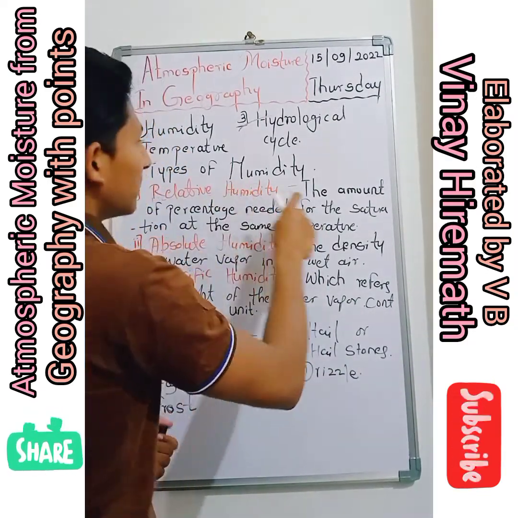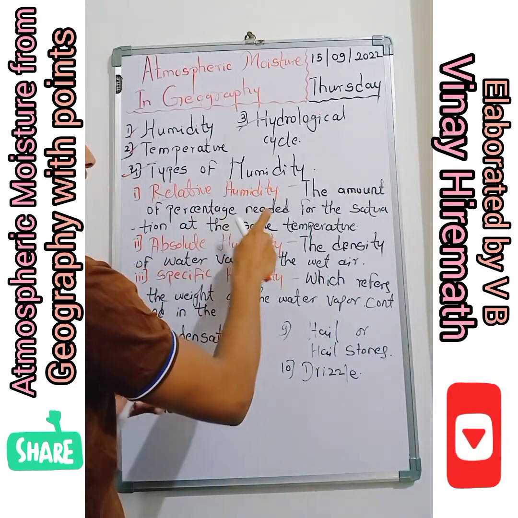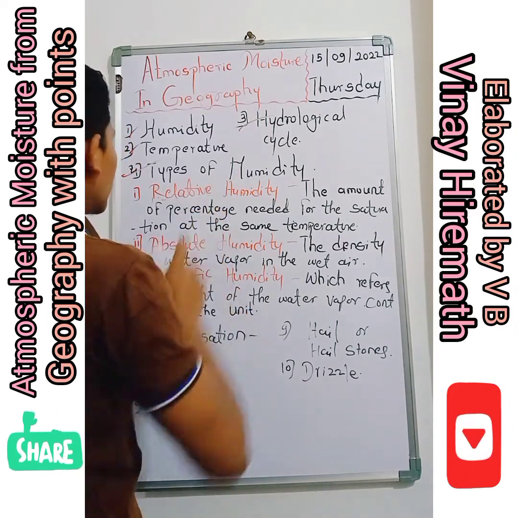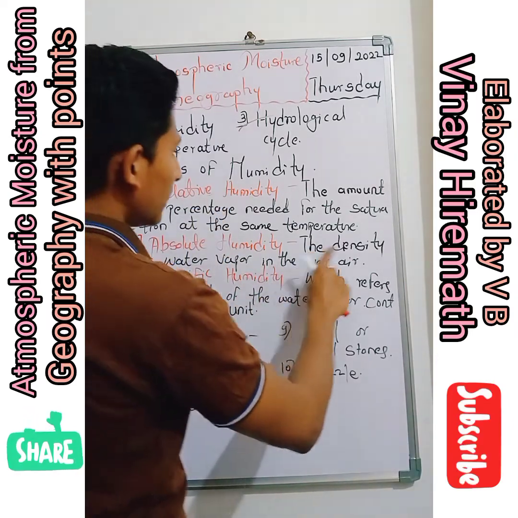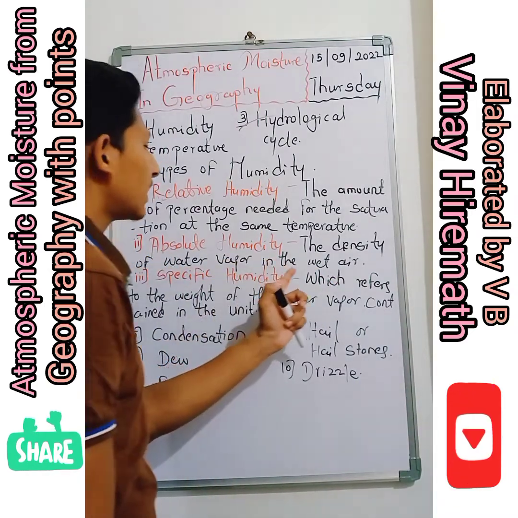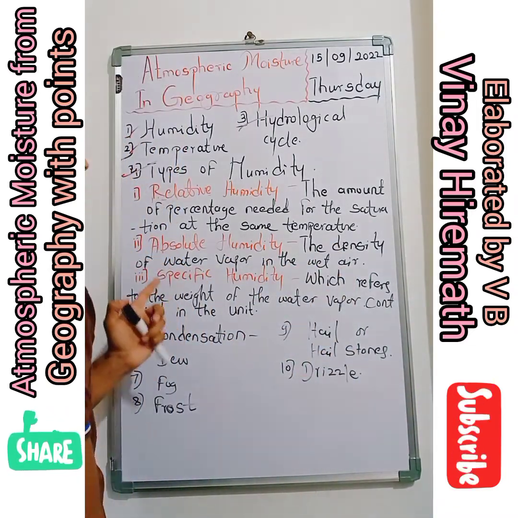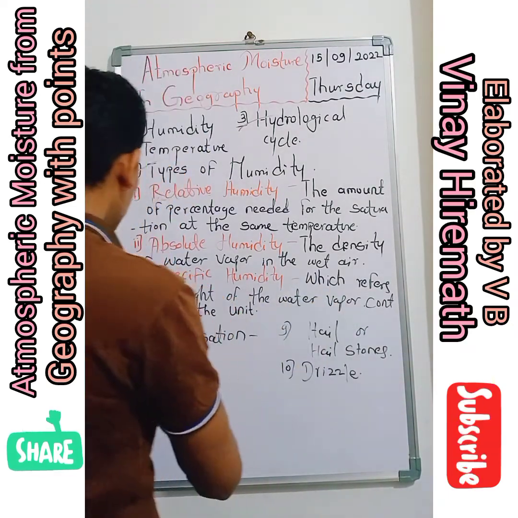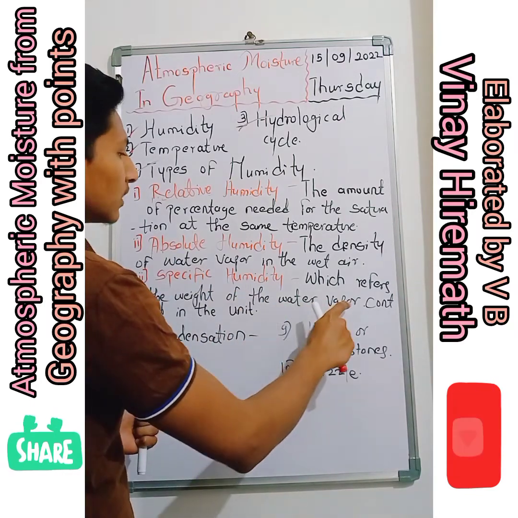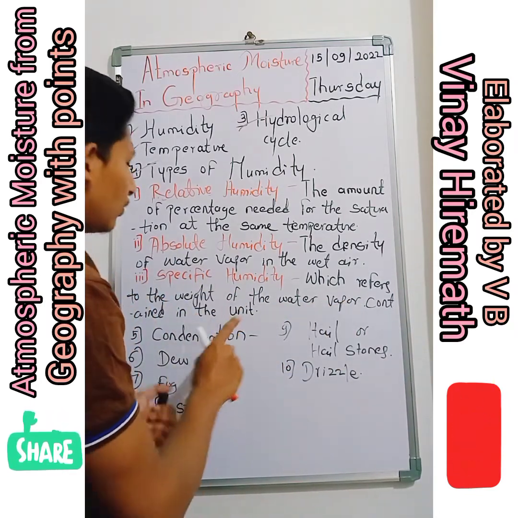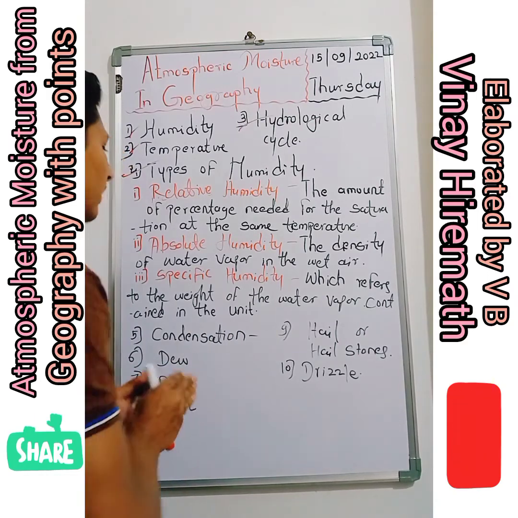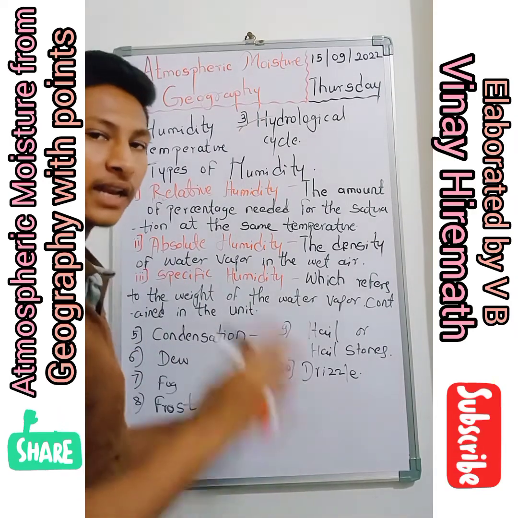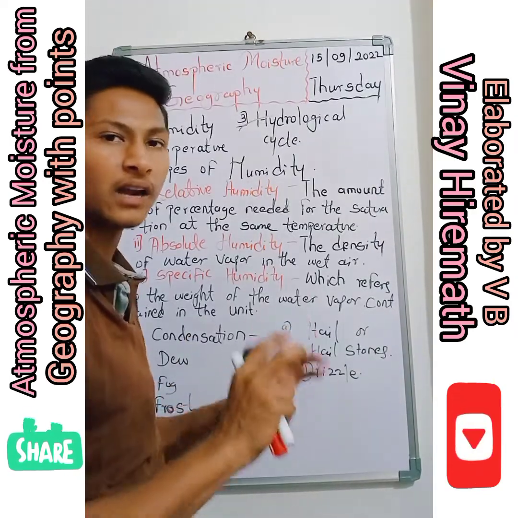What is relative humidity? The percentage of water vapor needed for saturation at the same temperature is called relative humidity. What is absolute humidity? The density of water vapor in the wet air is called absolute humidity. What is specific humidity? Specific humidity refers to the weight of the water vapor contained in a unit of air. There is a slight difference between specific and absolute humidity, but apart from that they are a little similar.